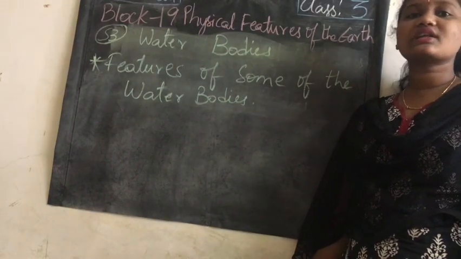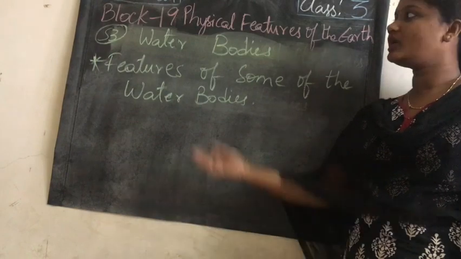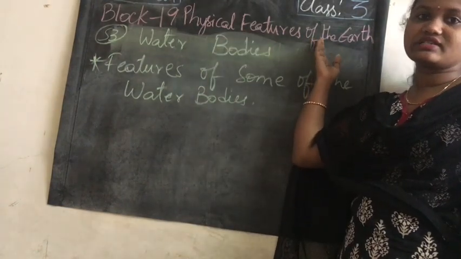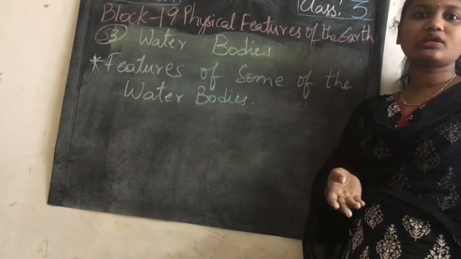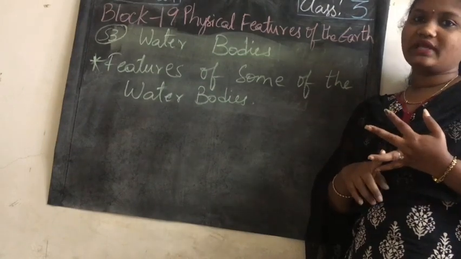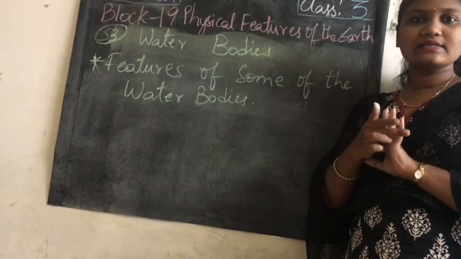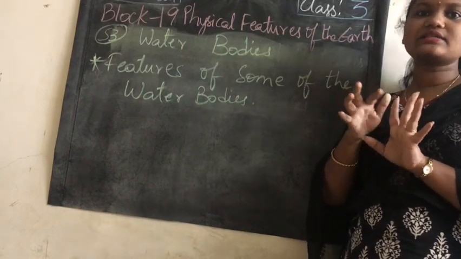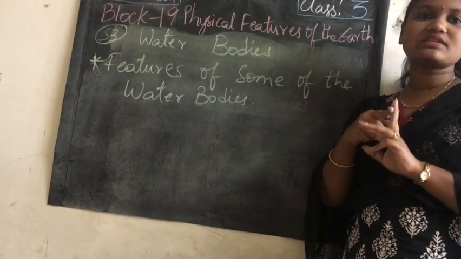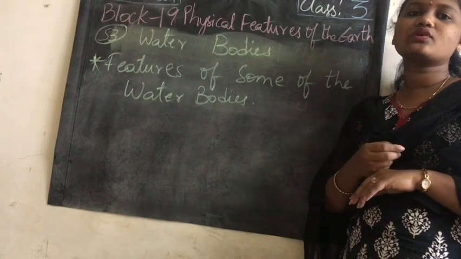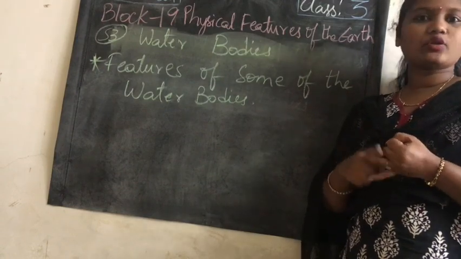Yes. In the previous class we learned about physical features. In physical features we learned three others. What are those? Deserts, plains and plateaus. So we have finished a total of 5: hills, mountains, deserts, plains and plateaus. In deserts, what do we have? We have two types. What are those? Hot desert and cold desert.